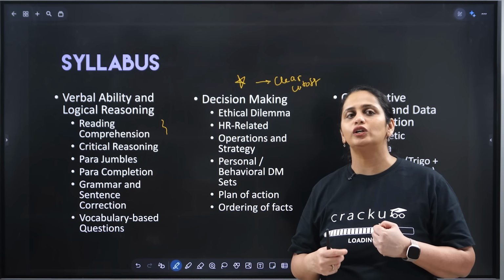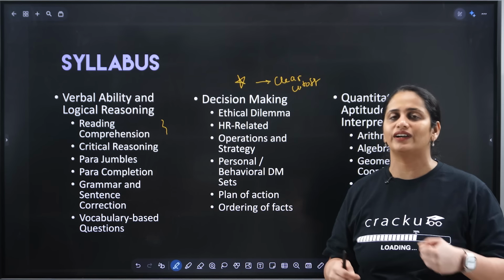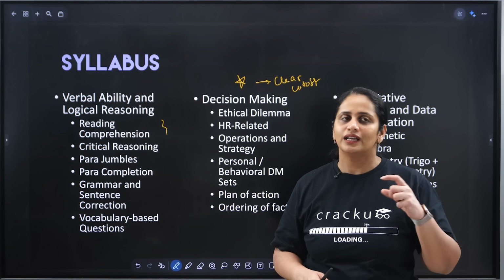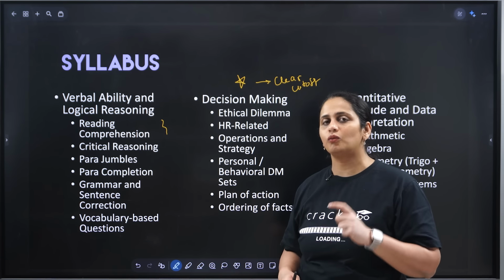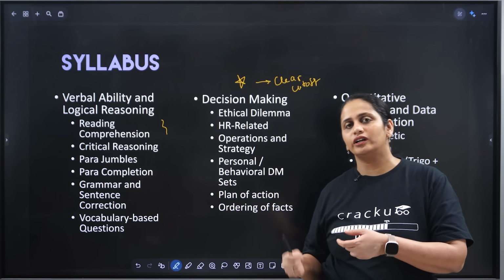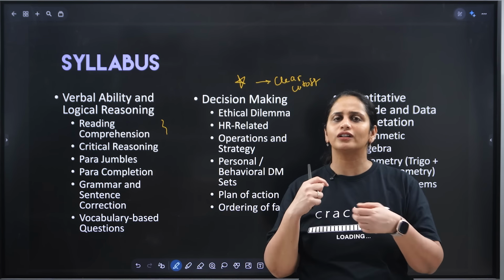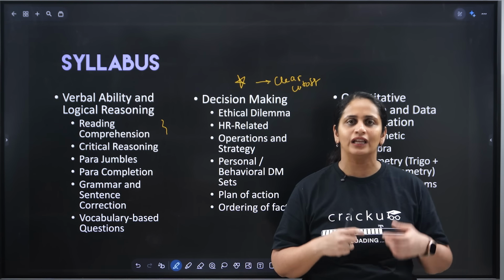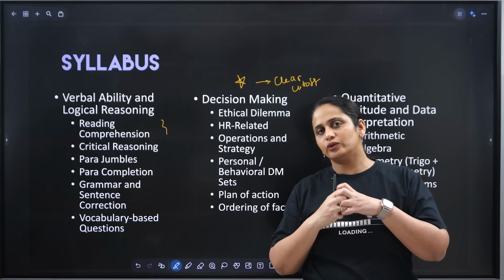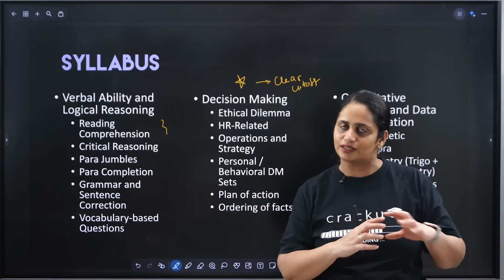Sometimes it is difficult to justify why this is the answer and why that is not the answer. Because of some amount of subjectivity involved, it is often difficult to figure out what should be the correct answer in decision making. However, I have recently spoken to the XAT convener and have gotten some insight about what they think is the right way to approach the decision making section. They have tried to reduce subjectivity in this section as much as possible.